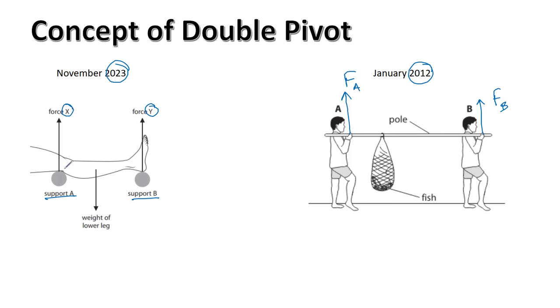For these questions, since the pole is horizontal and in equilibrium, the total clockwise moment is equal to the total anti-clockwise moment. Since the distance from the force to the center of gravity of the fish is smaller, if the distance is smaller, the force will be greater.